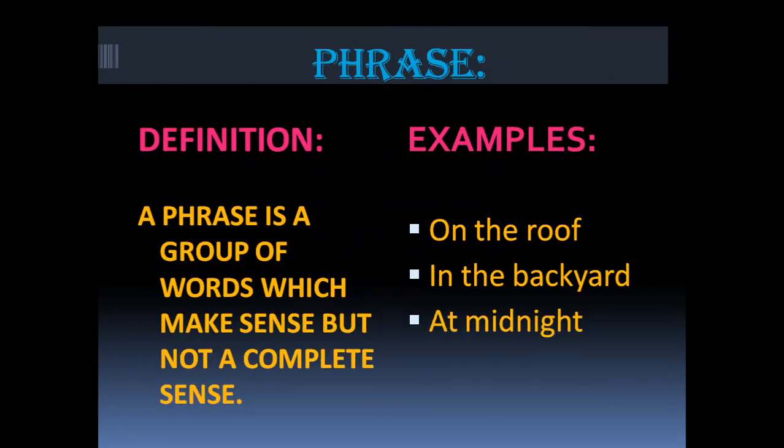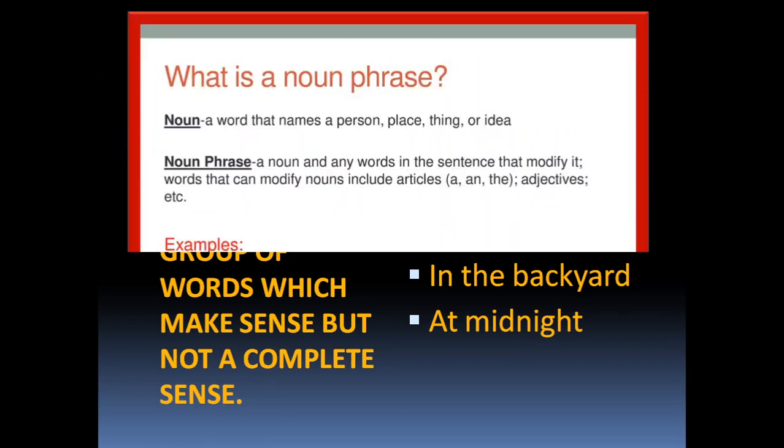Let us now learn about what is a phrase. The definition of a phrase is: a phrase is a group of words which make sense but not a complete sense. Examples: on the roof, in the backyard, at midnight. So these are the examples of a phrase.